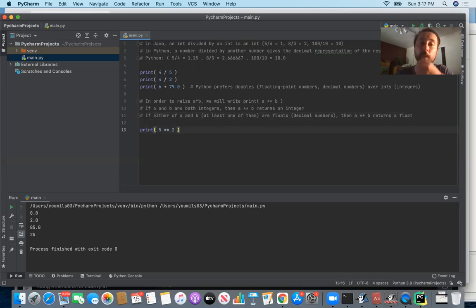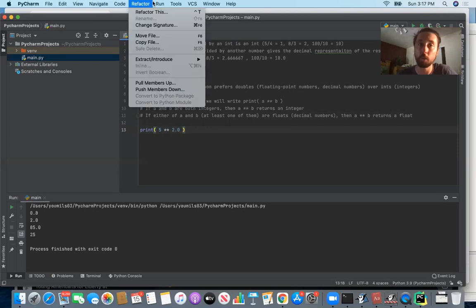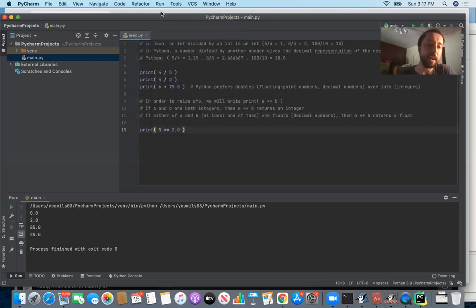So here's what's going to happen. We're going to say 5 to the 2.0 power. You run it, and instead of getting just 25, you would get 25.0. The theme we're establishing here is that Python and other languages, Java too, prefer floating point numbers, the 2.0, over the integer. It says, I don't really know how to raise an integer to a floating point number, but I do know how to raise a floating point number to a floating point number. So what if I just automatically convert that 5 to a 5.0? That's what happens here.